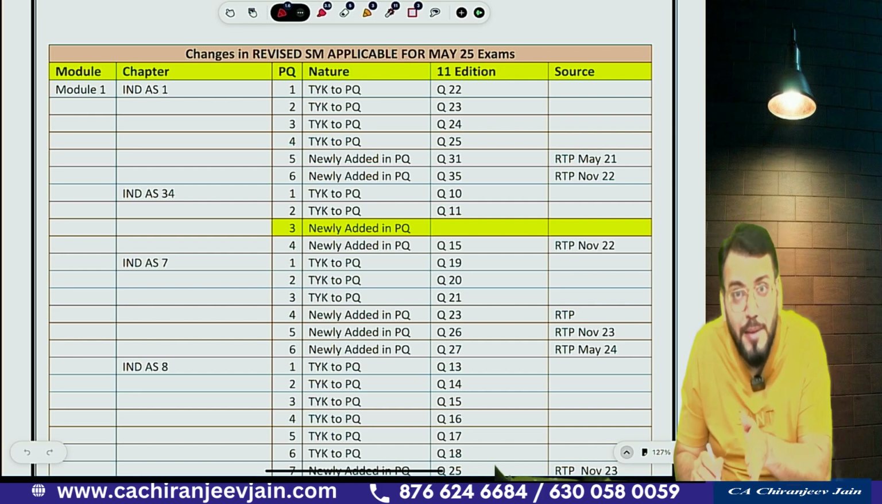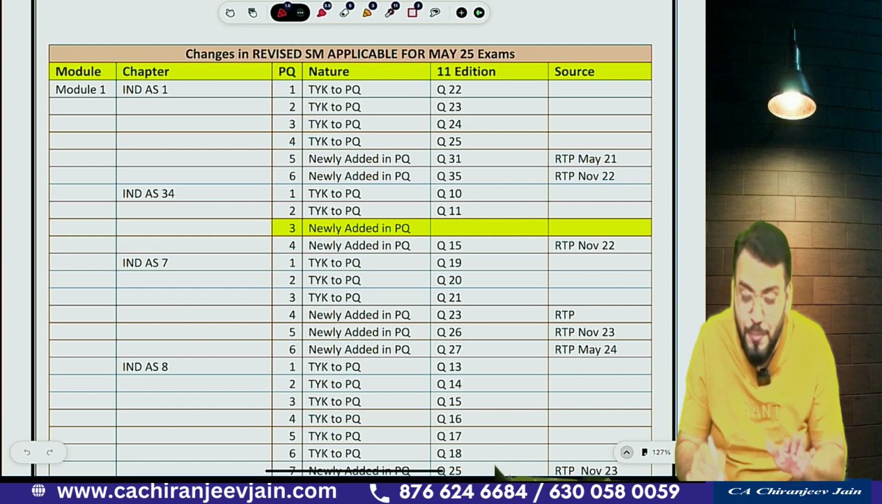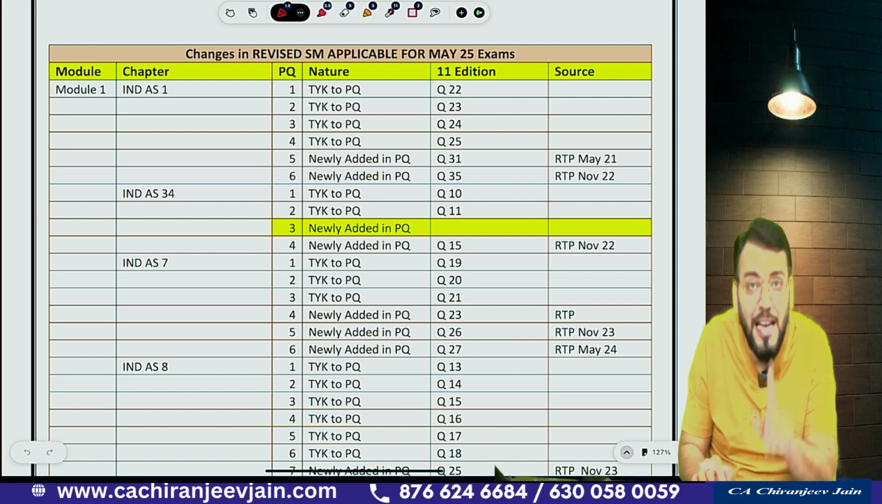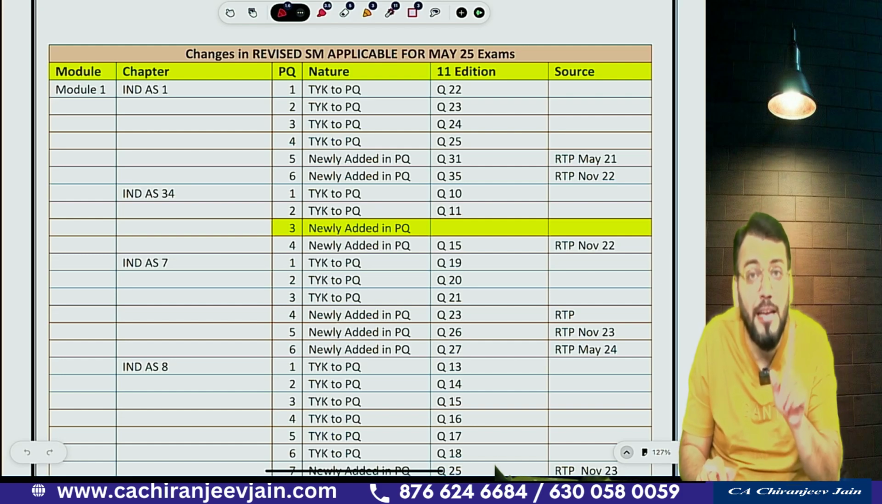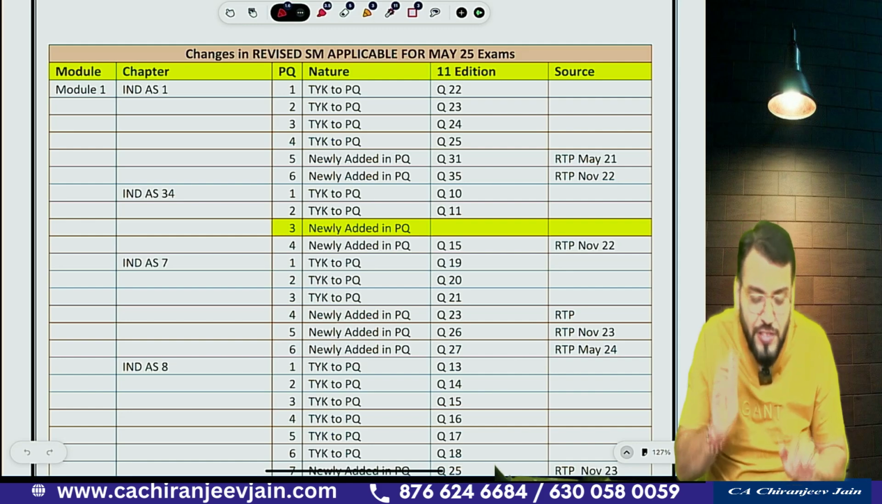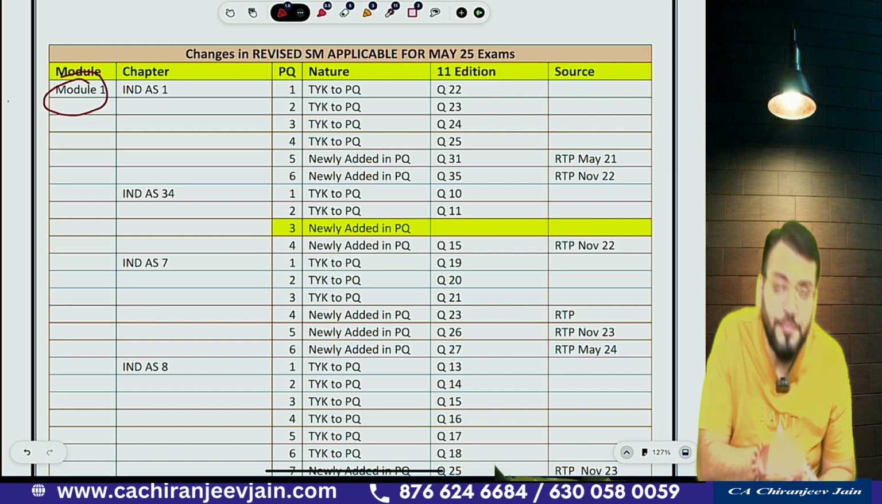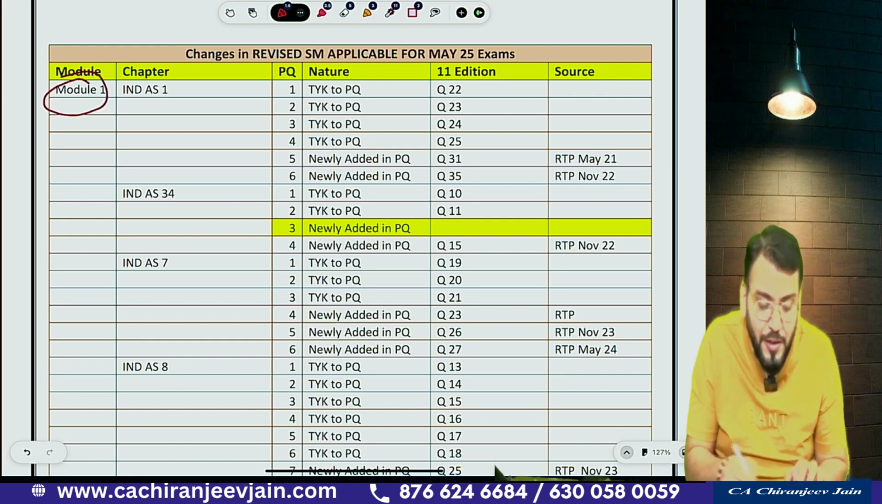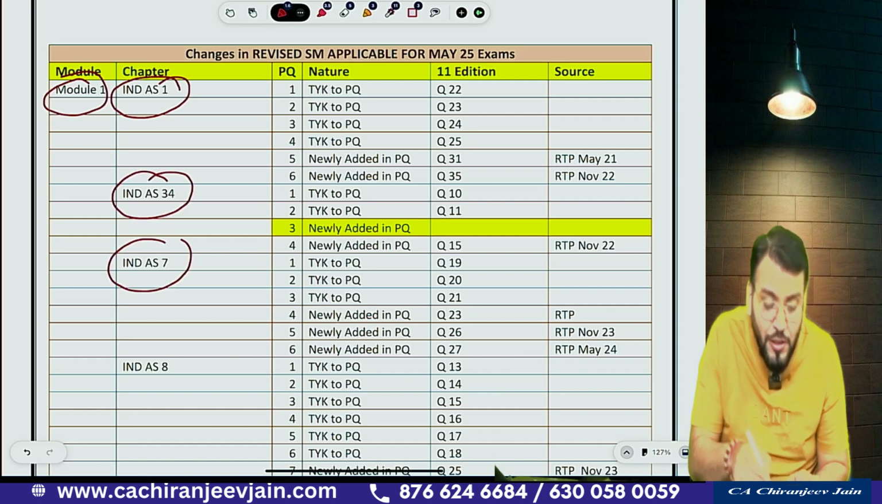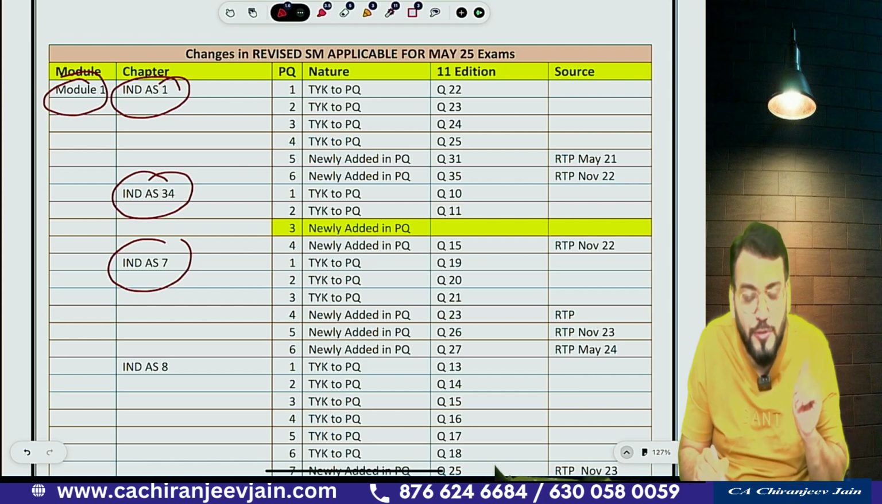So what is in 12th edition, what changes, that I will inform you. But can I say all these questions, whatever has been newly added by ICAI in the revised study material in practice question, you will find in my 11th edition question bank. Just try to understand. You can see module 1, the table if you refer, module 1, Ind AS 1, Ind AS 31, 34, Ind AS 7, the detailed chapter wise description I have given.